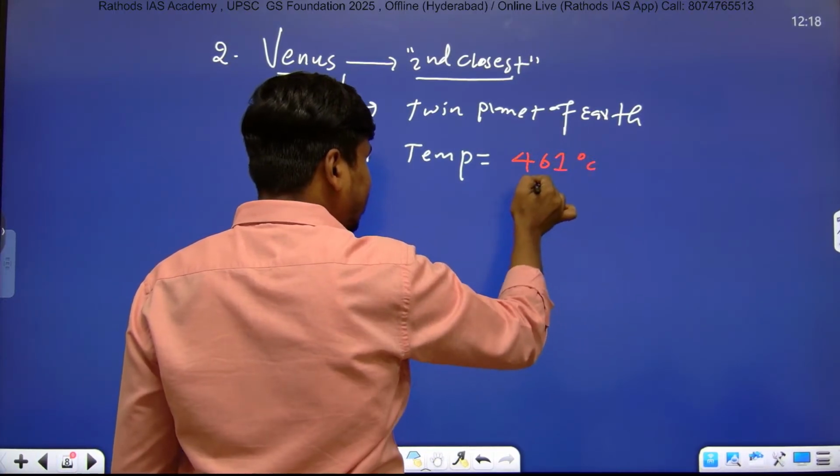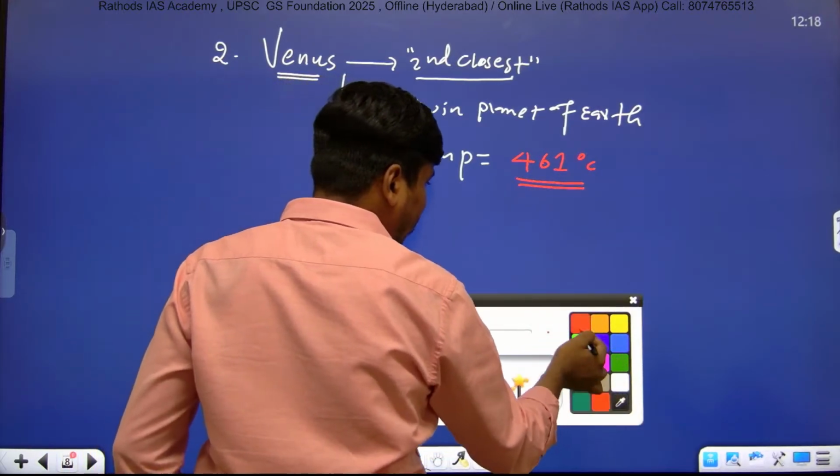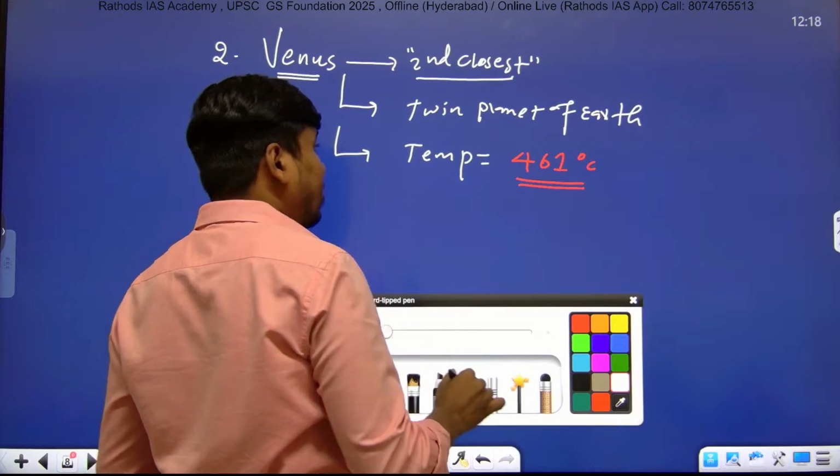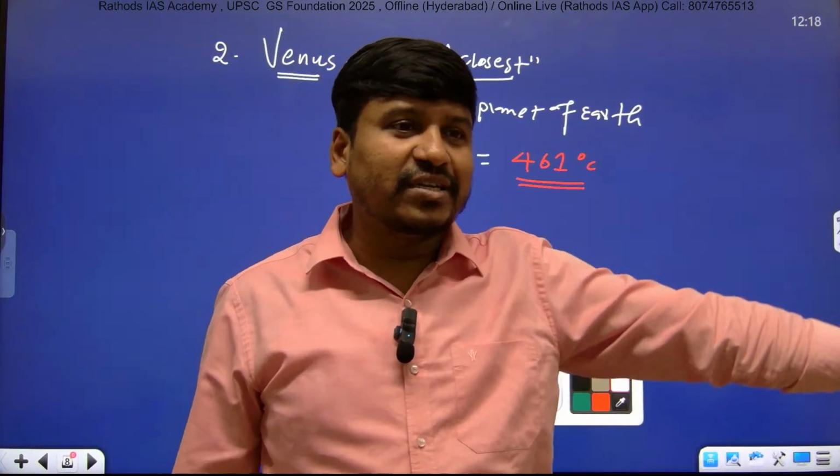461 degrees Celsius. And many students, if you get the question, which of the following is the hottest planet of our solar system, will mark Mercury, thinking that Mercury is very close to the Sun, so it should be the hottest.